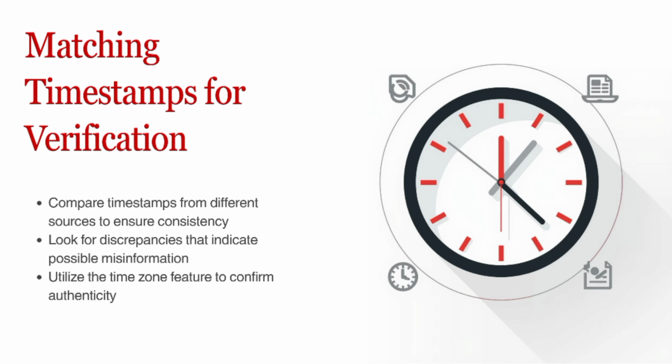Matching timestamps. One powerful verification method is comparing timestamps. If a photo or video claims to show a recent event, check when it was actually posted. Compare the time across different sources. Look for inconsistencies, such as different dates or time zones. Small discrepancies can reveal recycled or misleading content.